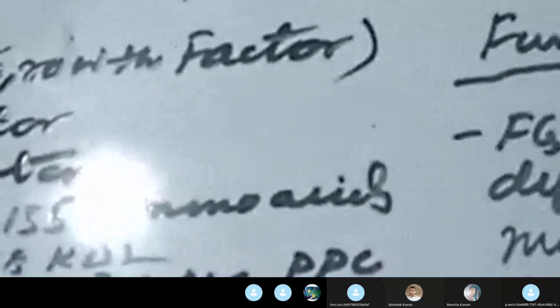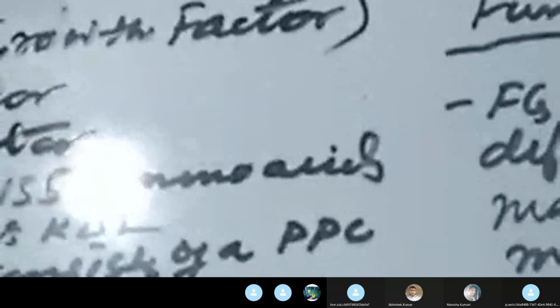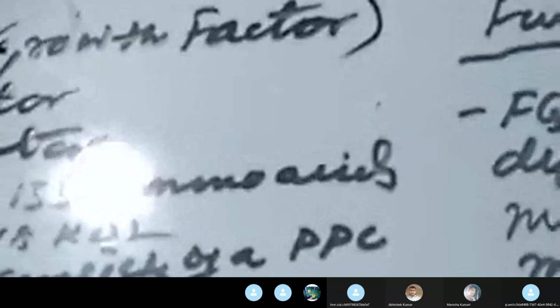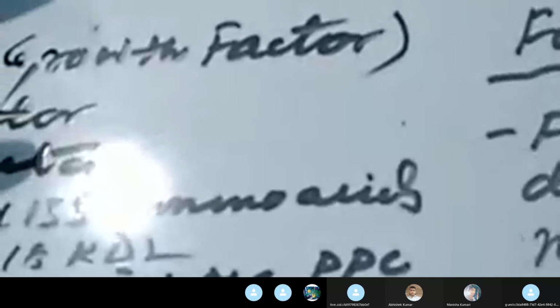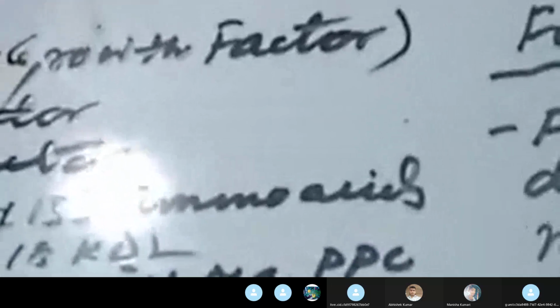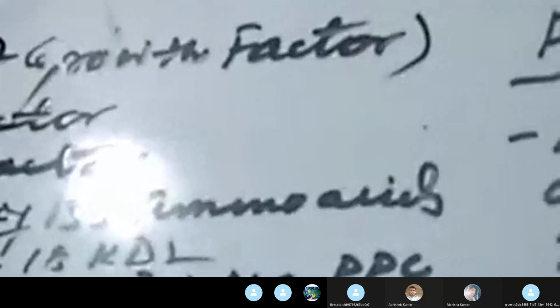In your examination, you will be asked to write short notes on the FGF. You will be asked short notes on the NGF. You may be asked to write short notes on any of the growth factors. And as I have already discussed earlier, full questions may also be asked. That will be like, what are the growth factors found in the blood serum, and mention their role in the animal cell culture. But mostly these topics are generally important for short notes. And if these questions are asked in short notes, you may write at least 1 or 2 pages on these growth factors. So let me know